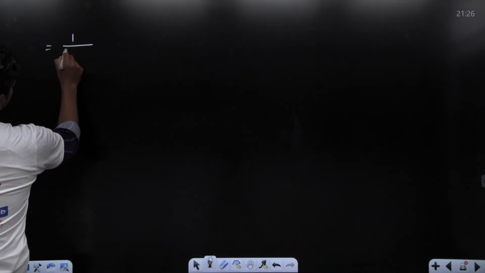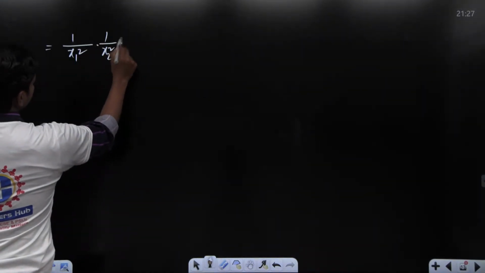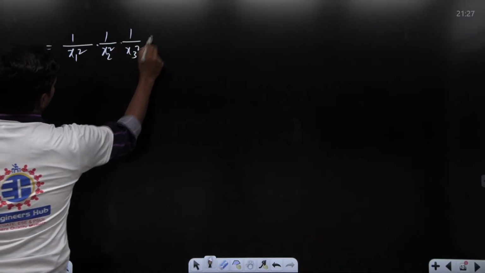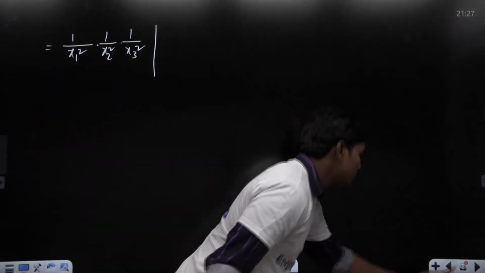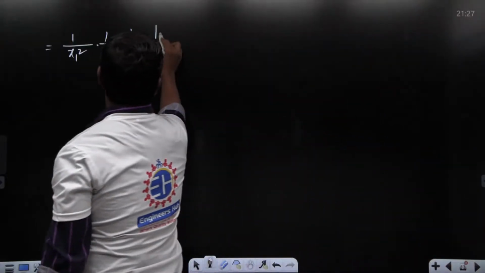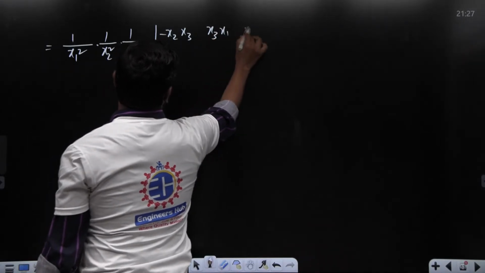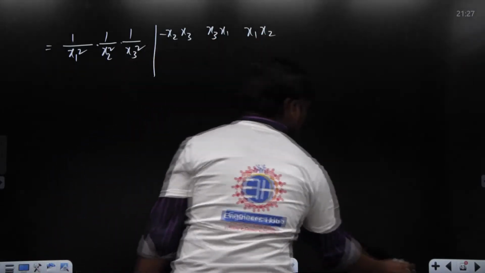If I can take 1 by x1 square into 1 by x2 square into 1 by x3 square common from this determinant, I'll have minus x2 x3, minus x2 x3, x3 x1, x1 x2. Okay, this is what we have here.